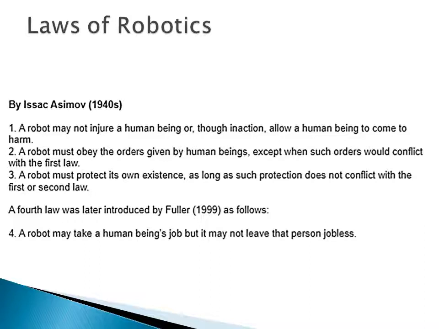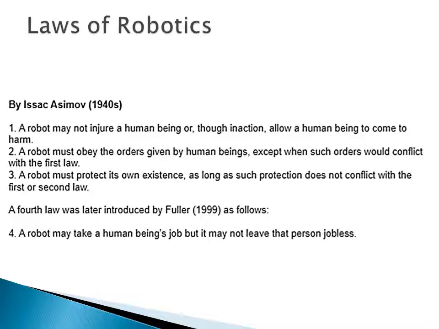For example, if we consider a robot, we always take a picture in our mind that the robot is like a mankind, right? It can fight, the robot can be used in war, right? So in such situations, a robot is not working. There is the first law that the robot may not injure a human being at any cost, in any condition where the robot will be used. The robot will not injure any person.